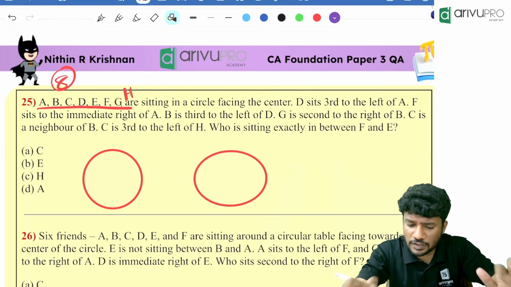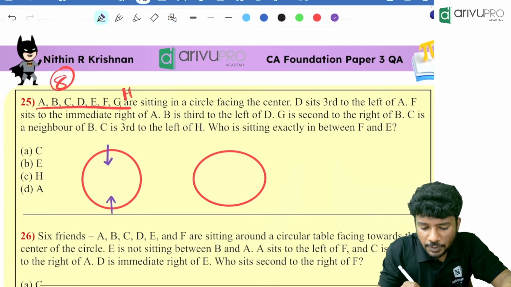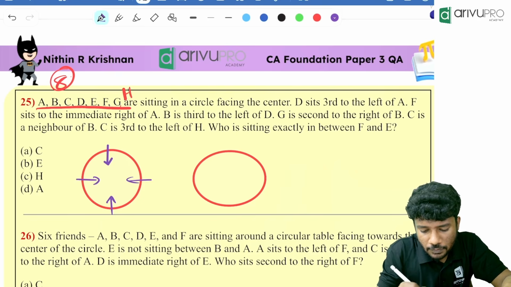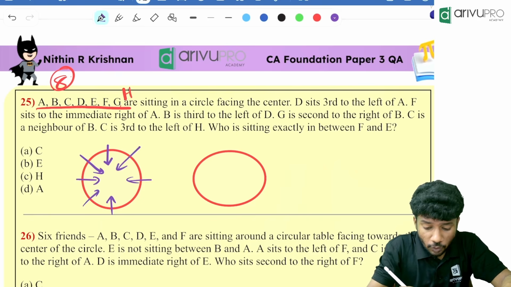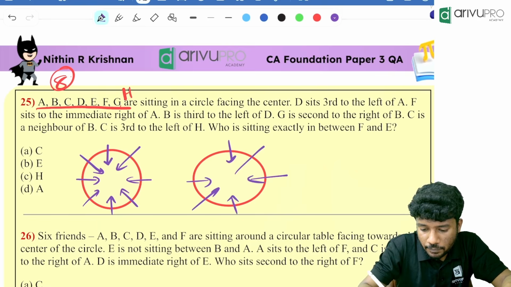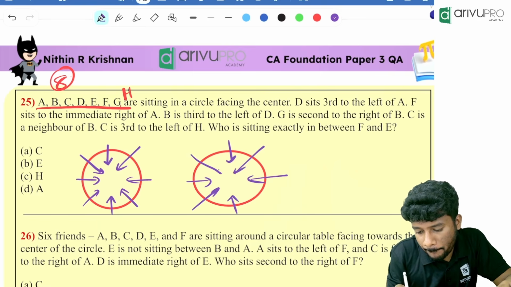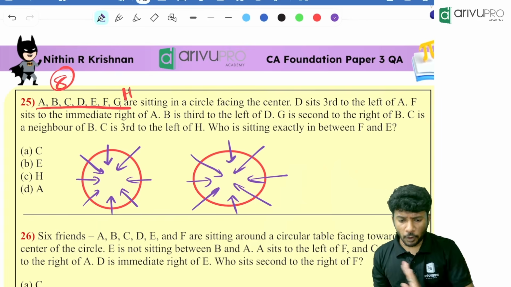Try to always draw 2 circles. So 8 people means the picture will look like this. This is the way we are going to draw the picture, for both the cases.